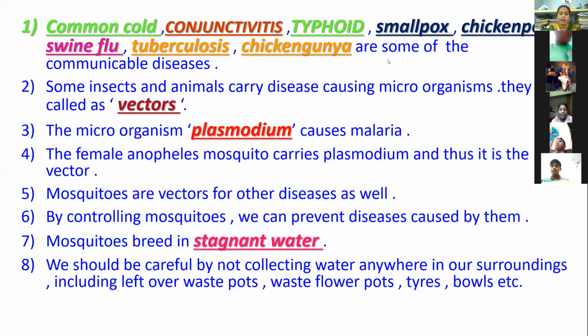Next, mosquitoes breed in stagnant water. We should be careful about water collecting anywhere in our surroundings, including leftover waste pots, waste flower pots, tiles, bowls, etc.